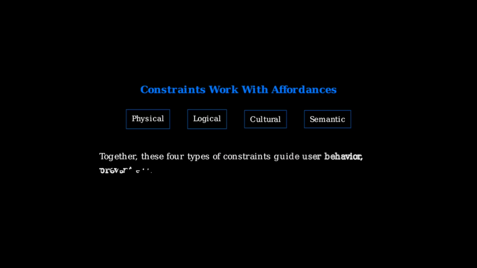These four types of constraints work together with affordances to shape user behavior and create intuitive technology experiences. By understanding physical, logical, cultural, and semantic constraints, designers can create interfaces that guide users naturally while preventing errors and confusion. Modern technology provides clear examples of how affordances and constraints work in practice. Smartphones and voice assistants demonstrate these principles through their intuitive interfaces and protective limitations.